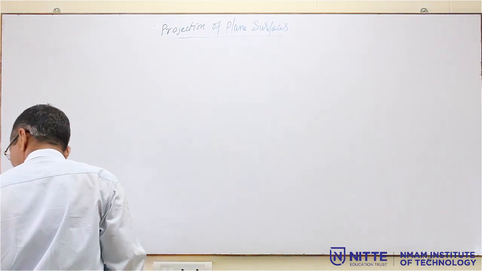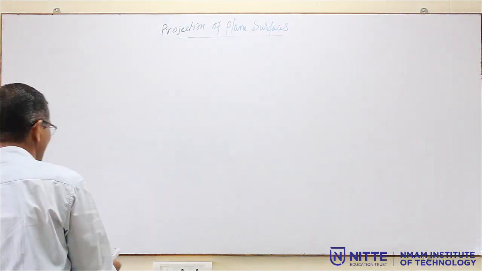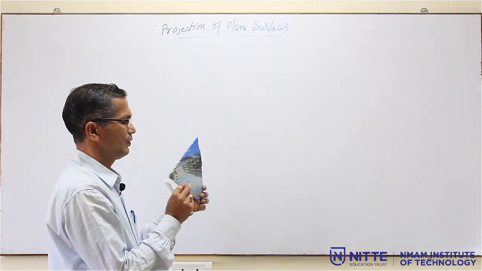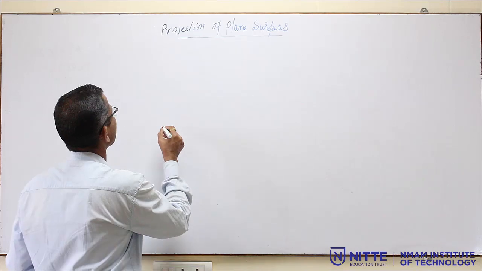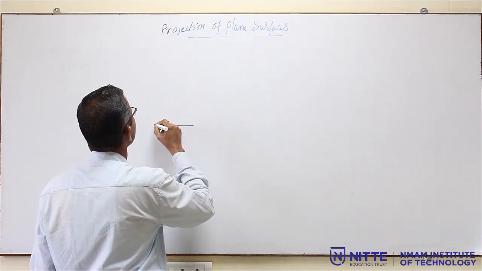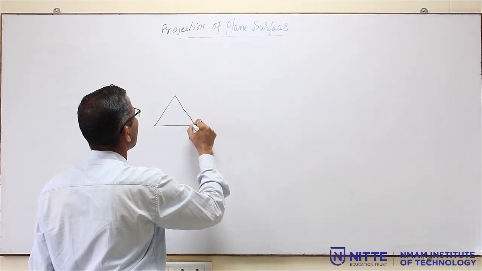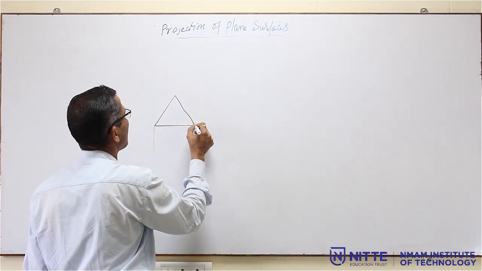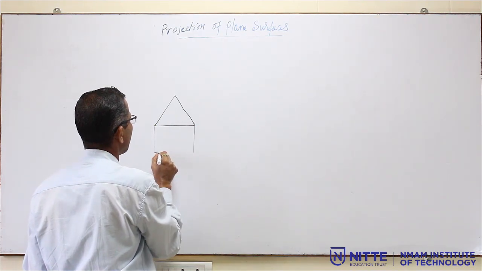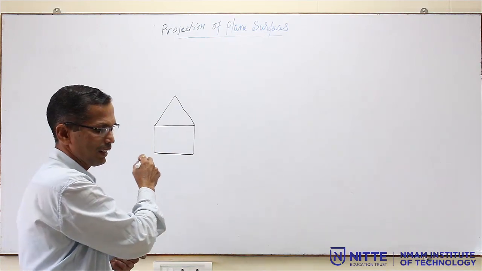That means, for the triangular lamina, if I hold it like this, then its front view will be like this, a triangle, and its top view will be a line, a straight line.